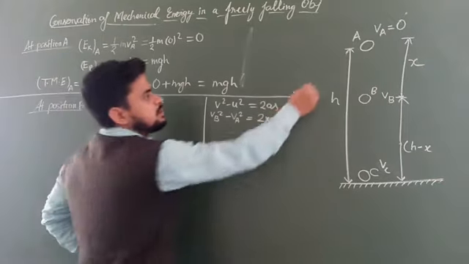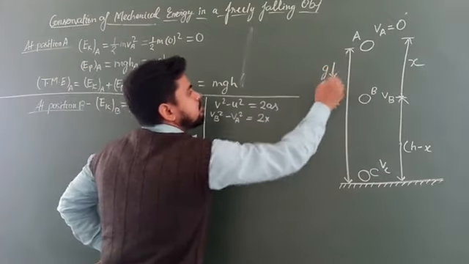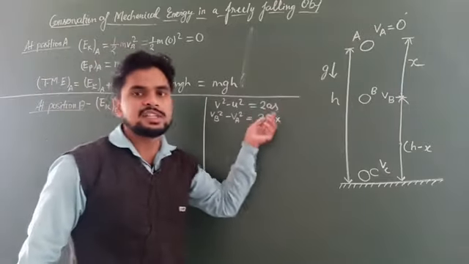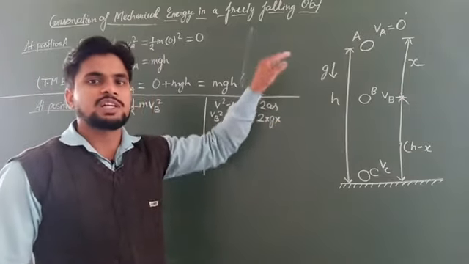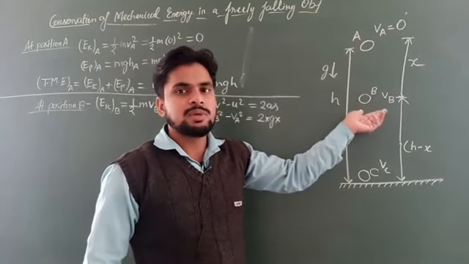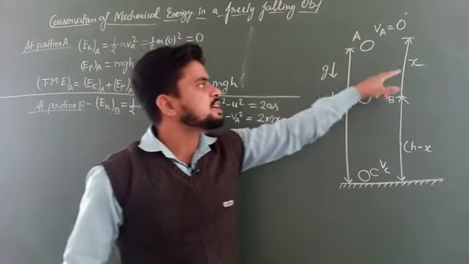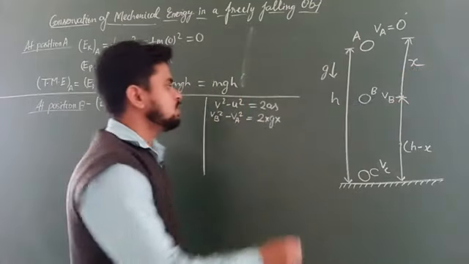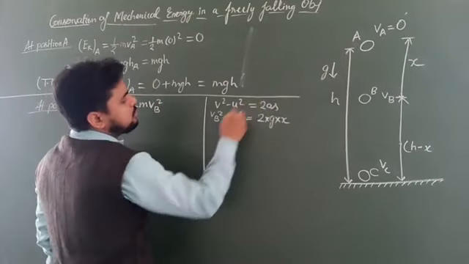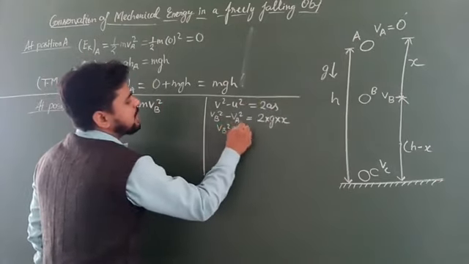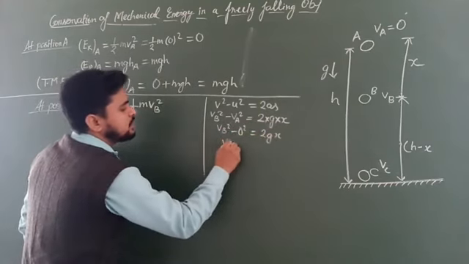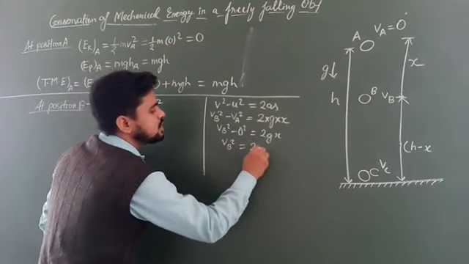In place of a we can write g. So here we write g into s. S is the displacement from the starting position. This is the starting position, and now the object is at the position B. Then how much has it displaced? It has displaced by x. So we write x here. Again Va is equal to 0. So we can write Vb square minus 0 square equals 2gx. So we have Vb square equals 2gx.